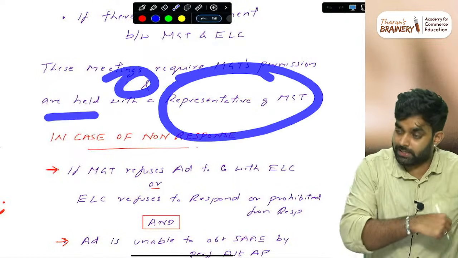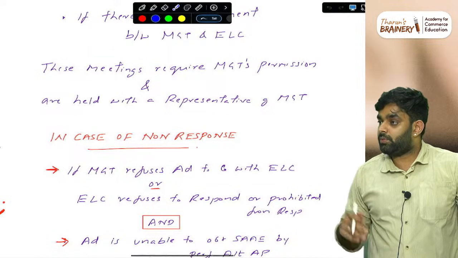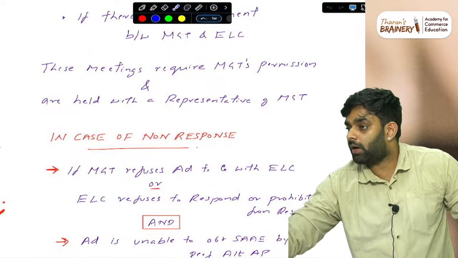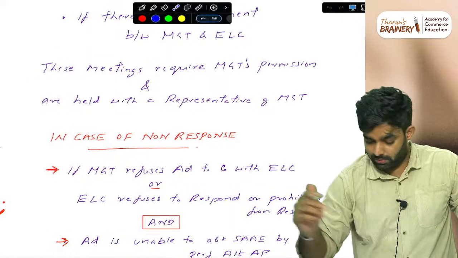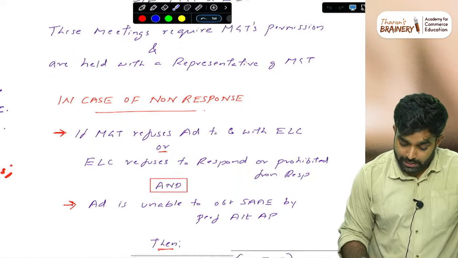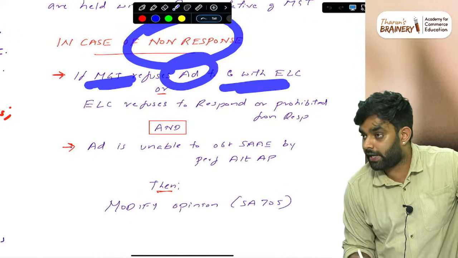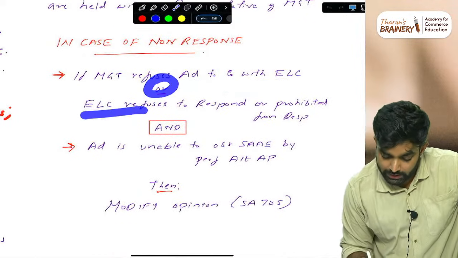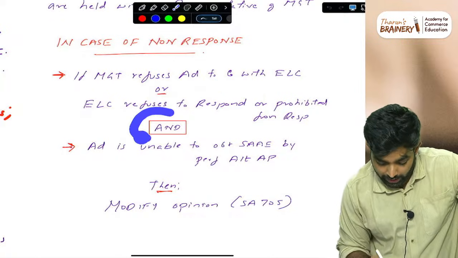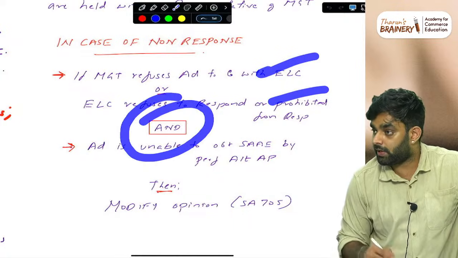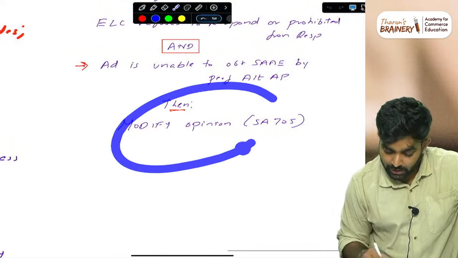are held with a representative of the management. Else, sometimes management needs to know what the advocate is saying to the auditor. So they will have their representative. In case of non-response, if management refuses the auditor to communicate with the legal counsel, or the legal counsel is not responding to you and the auditor is unable to get the audit evidence because of this, the auditor is also not getting audit evidence, modify the opinion.